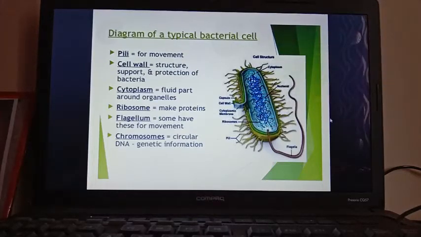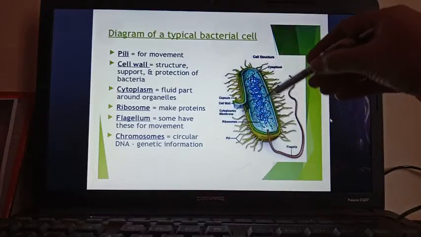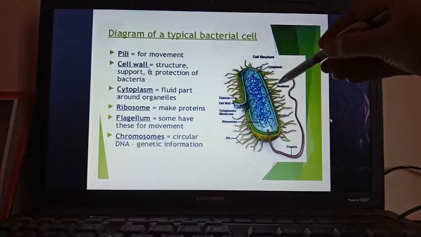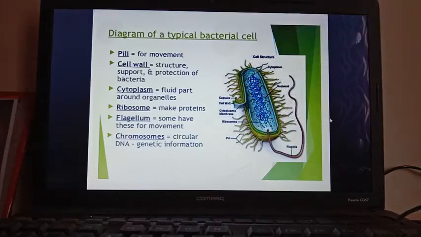DNA full form is deoxyribonucleic acid. So the circular DNA is present inside the cytoplasm, which is known as the nucleoid. The nucleoid is the primitive nucleus material or genetic material. And you know this DNA or chromosome is for the genetic information.